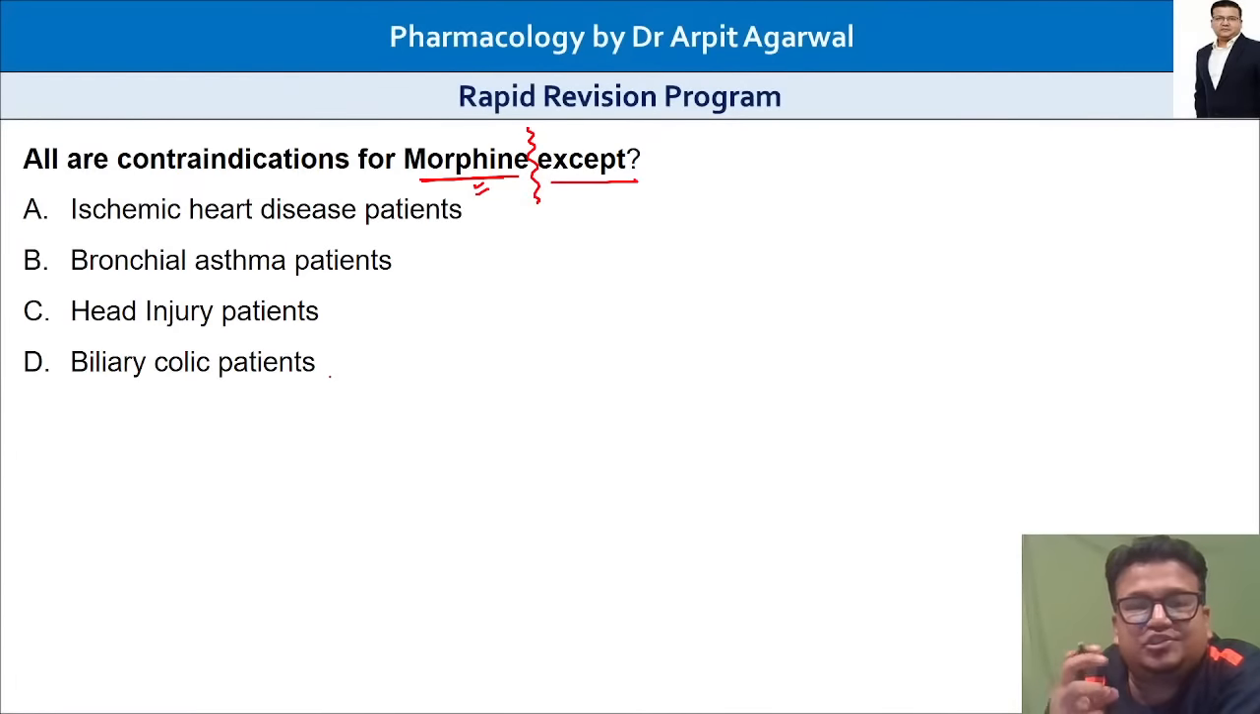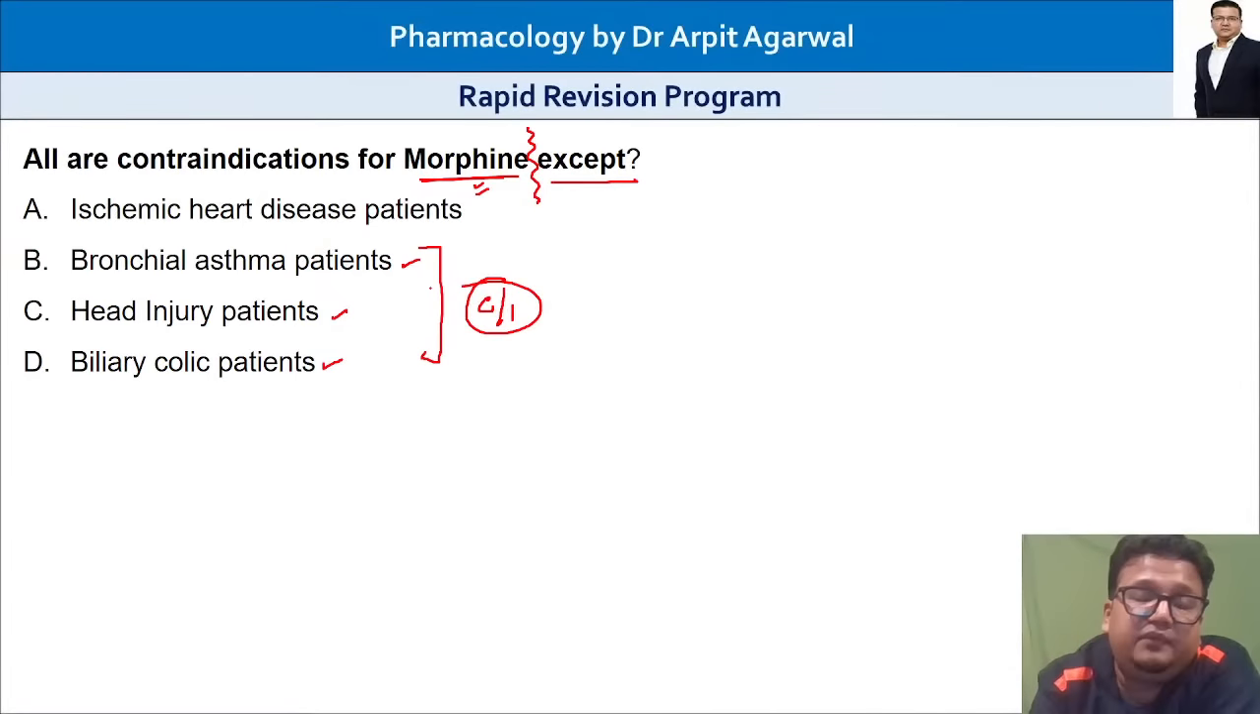Morphine constricts the biliary sphincter, so pressure in the bile duct increases, so it is contraindicated in biliary colic. That is correct. Head injury, it increases intracranial pressure, never given in head injury, so it is a correct contraindication. Morphine causes release of histamine. Histamine will cause bronchoconstriction, so in an asthma patient, do not give morphine. So all these are valid contraindications of morphine.